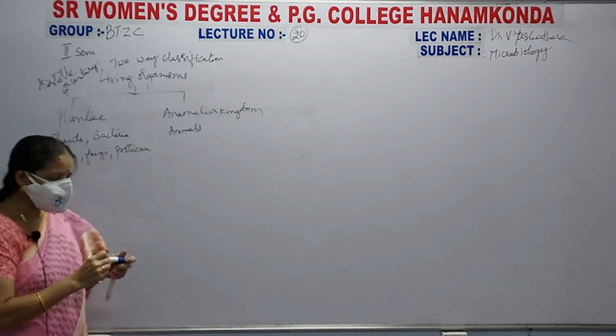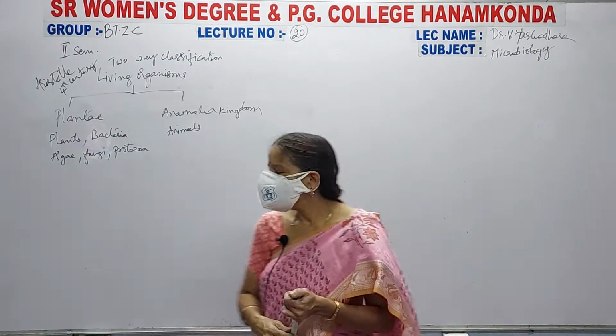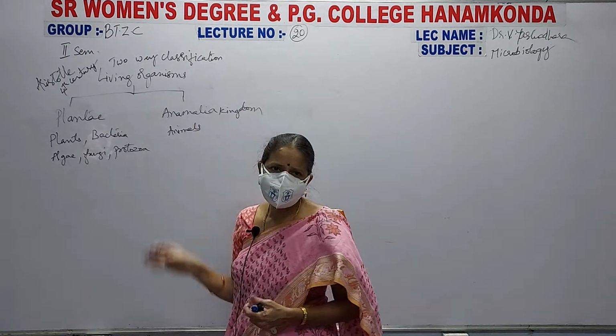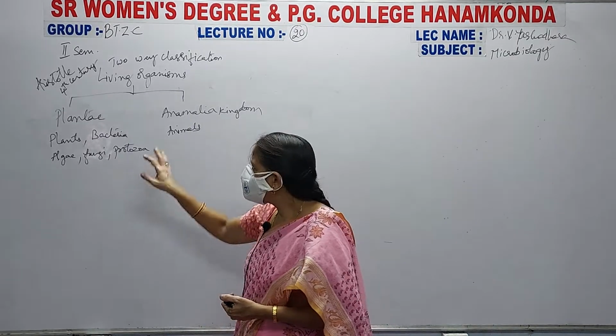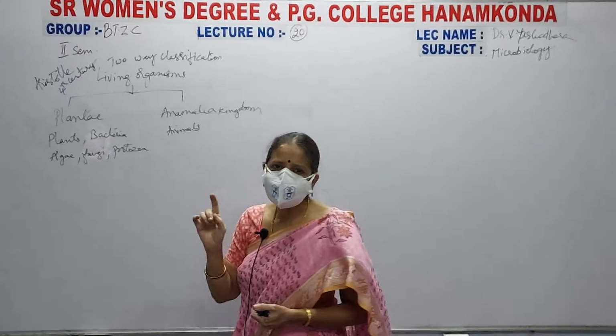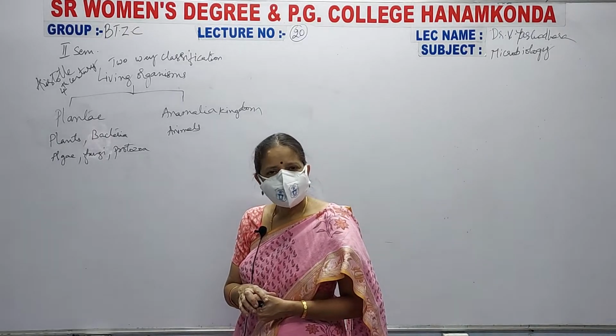All these were kept under Plantae kingdom by Aristotle in the 4th century, and all the animals in the Animalia kingdom. He classified the living organisms in this manner, so it is called a two-way classification. Is it okay, all of you?